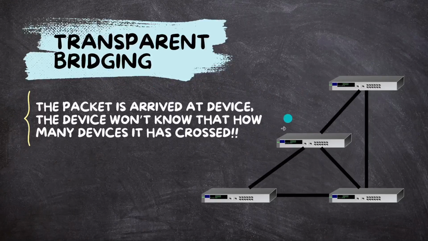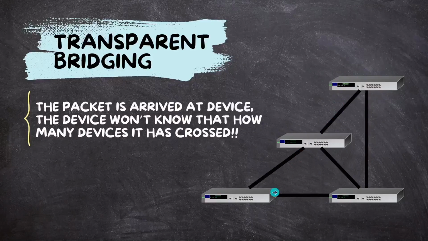Guys, do you have any idea about what this transparent bridging is? Basically unknown number of hops. Is that it? Yeah, somewhat right, but let me explain it a little deeper. So let's say the term is transparent bridging. You can see the network over here.